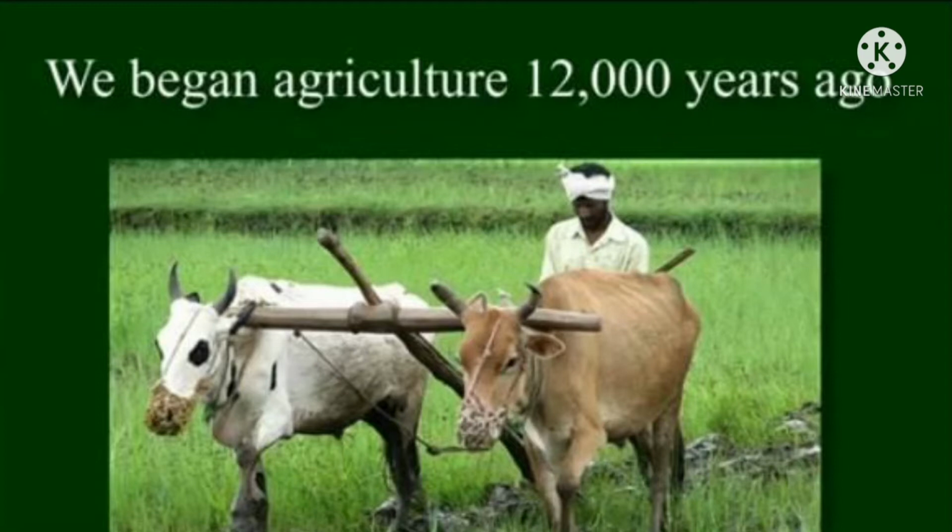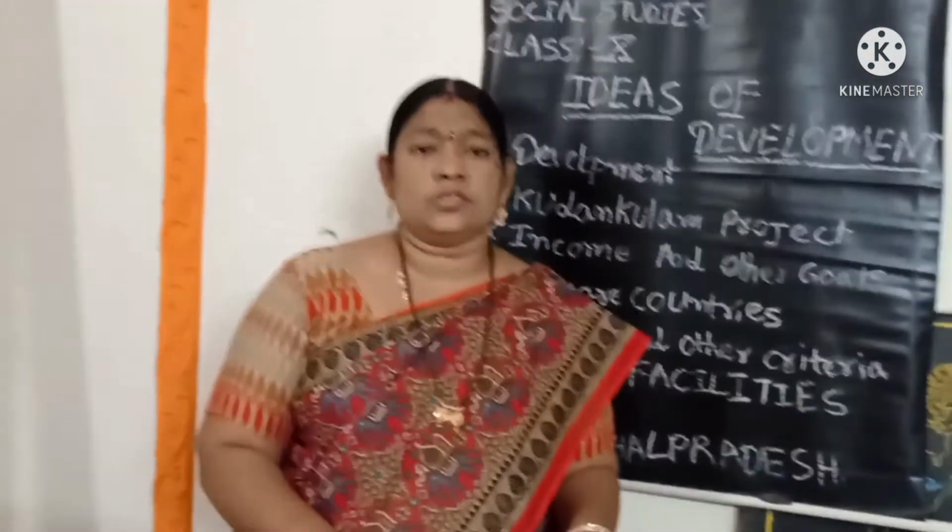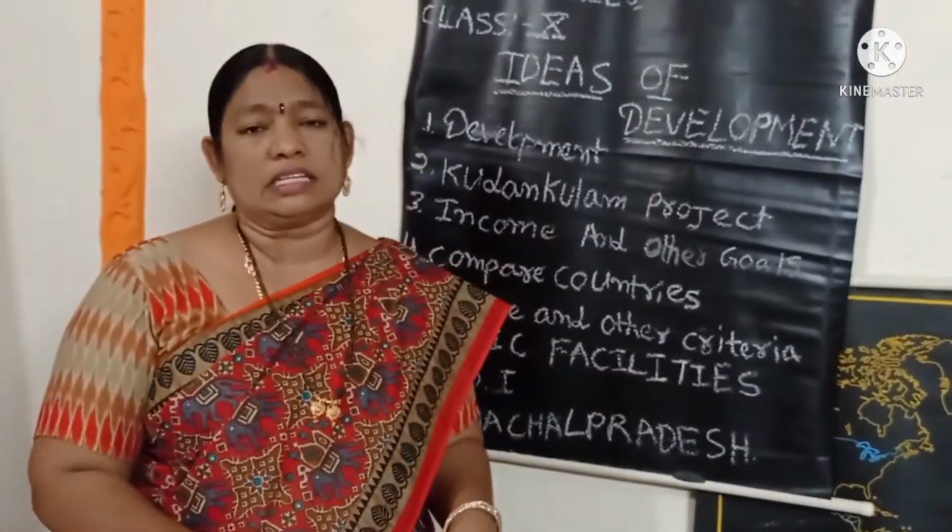We started agriculture, cropping the fields, and also farming rice, vegetables, etc. Then we started modern industries, 400 years ago, with industrialization and modern industries. This is development.